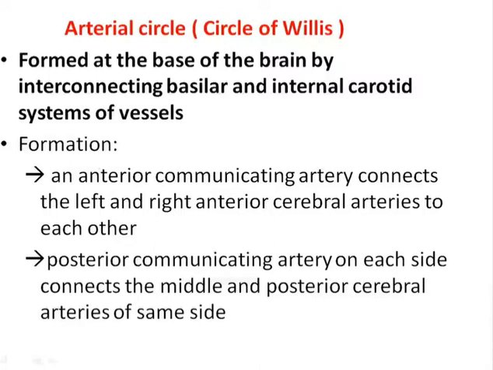The anterior communicating artery connects the left and the right anterior cerebral arteries to each other, and the posterior communicating artery on each side connects the middle and the posterior cerebral arteries of the same side. Don't be confused. The anterior communicating artery connects the left and the right anterior cerebral arteries, but the posterior communicating artery connects the middle and the posterior cerebral artery of the same side.